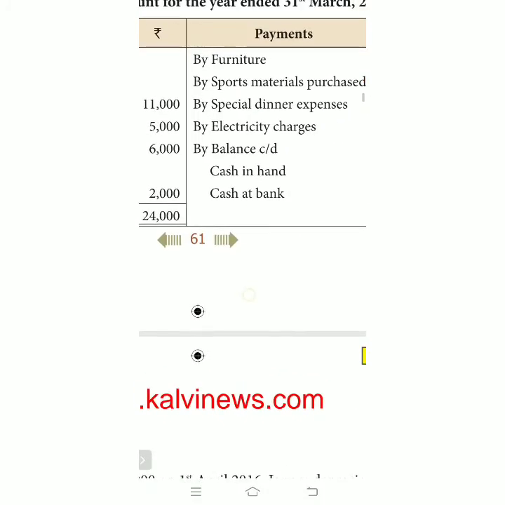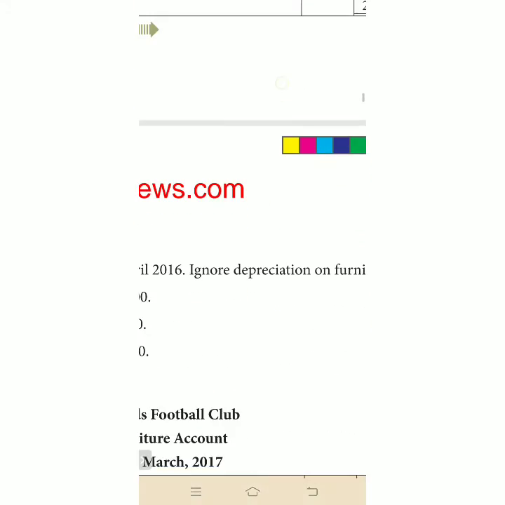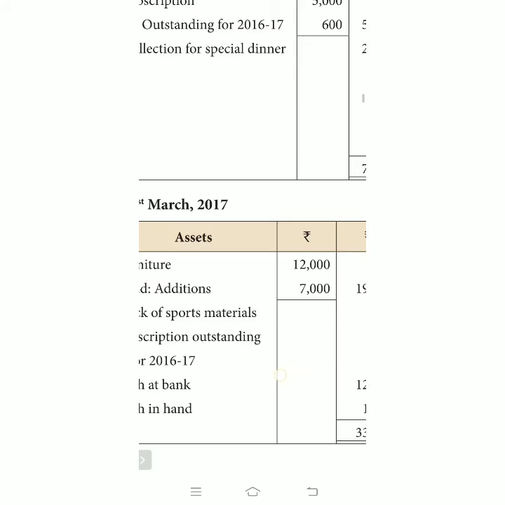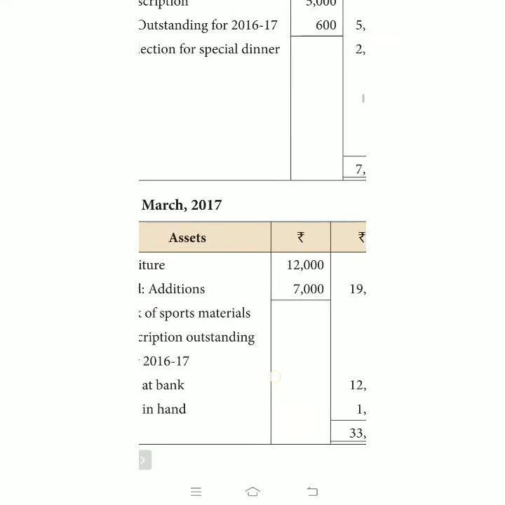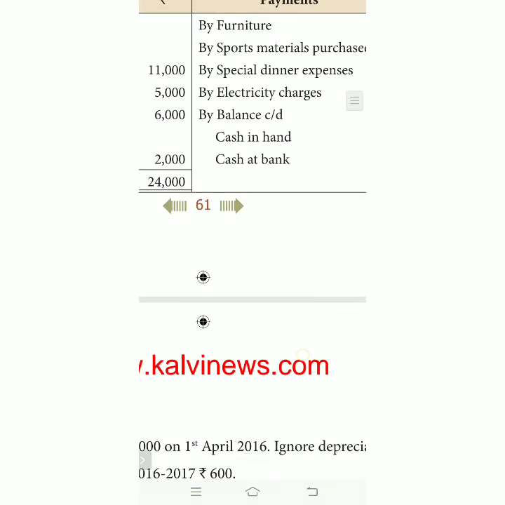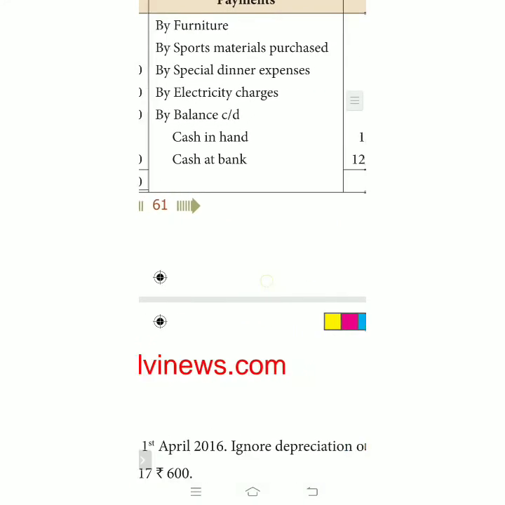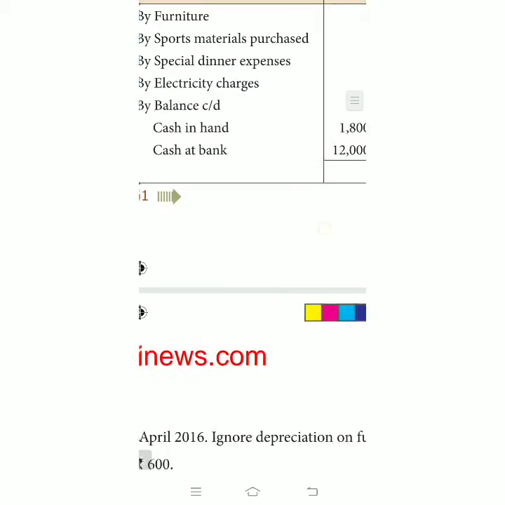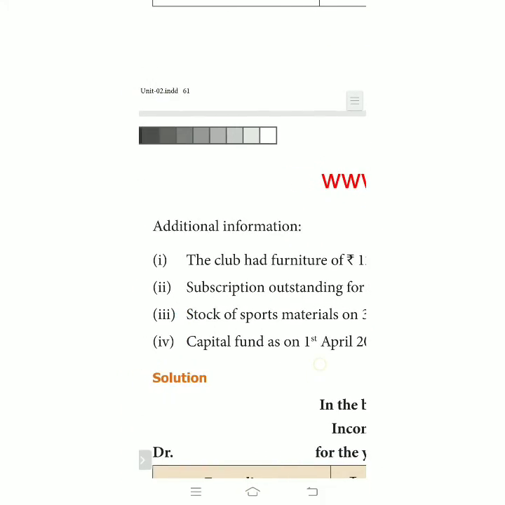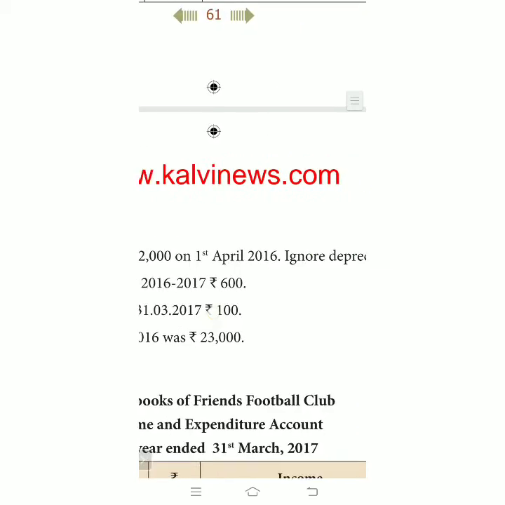Next, purchase of furniture 7,000. The opening balance of furniture is 12,000, additions by purchase are 7,000, so 19,000 is given. Sports material purchase is 800 rupees, and there is one adjustment: stock of sports material 100 rupees.